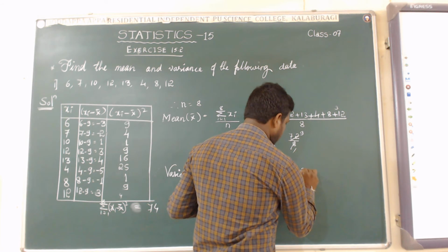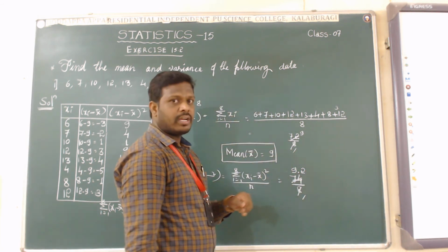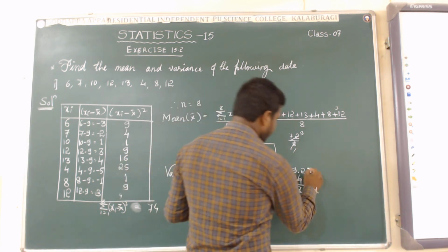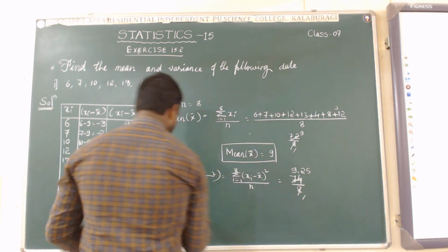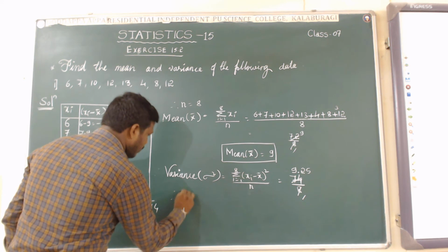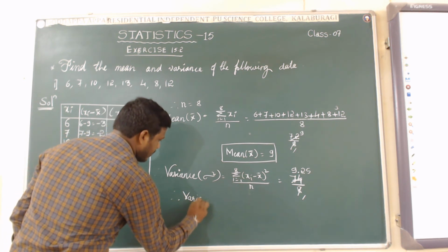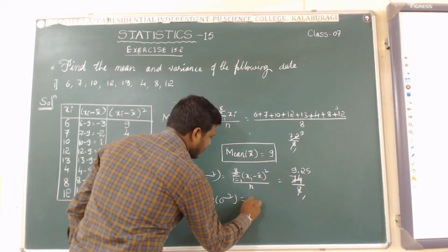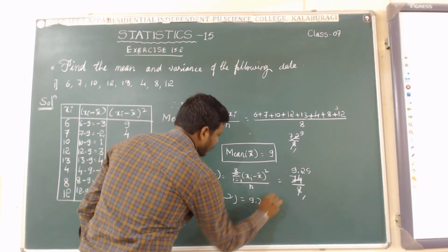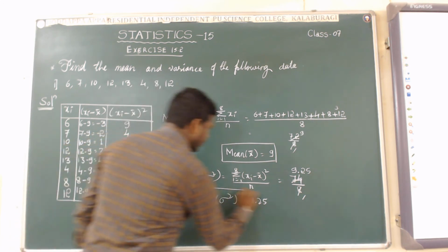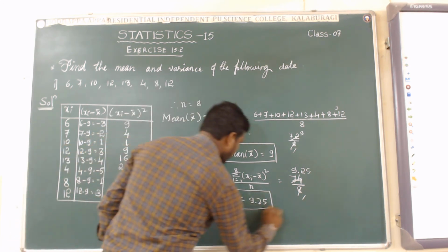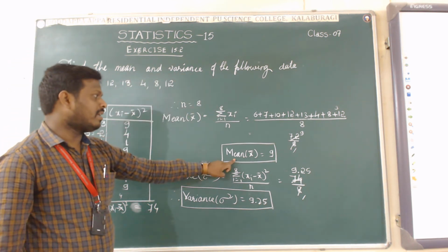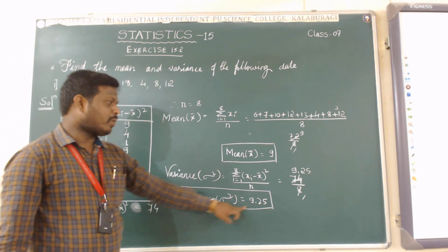Again left 4, take 0, it becomes 40. 8 times 5 is 40. Therefore, the variance of the given data is 9.25. They ask here for finding the mean and variance. The mean is 9, the variance is 9.25.